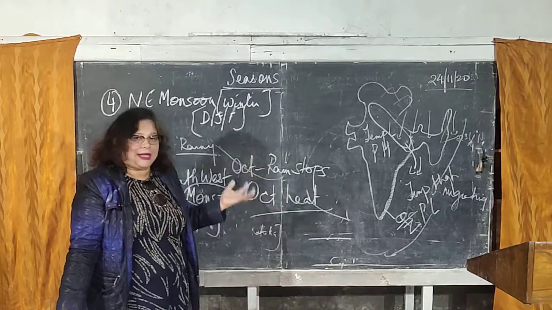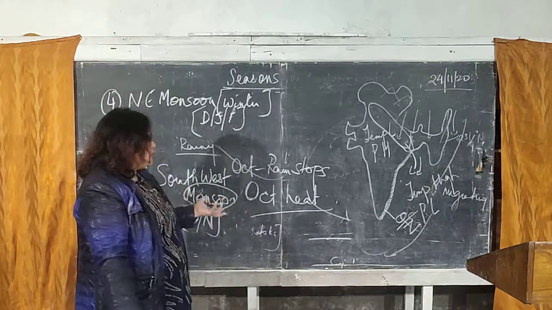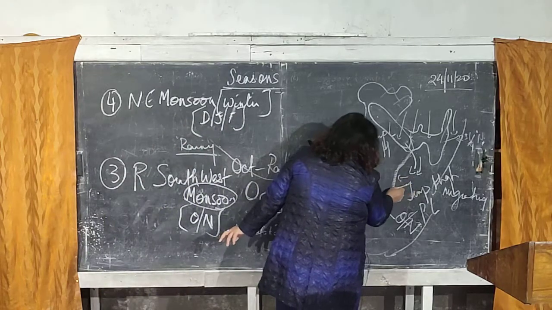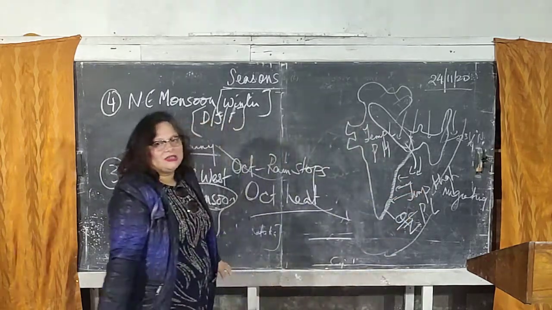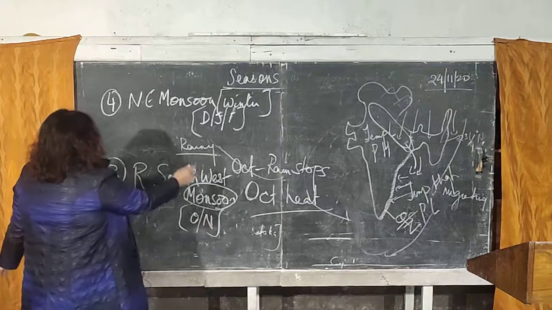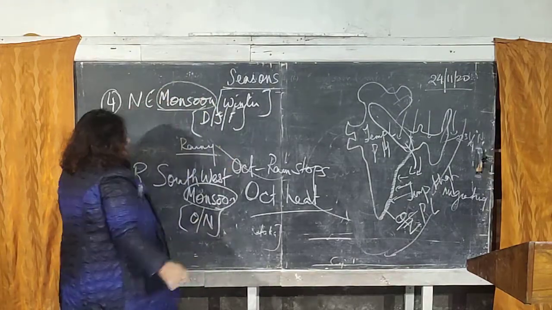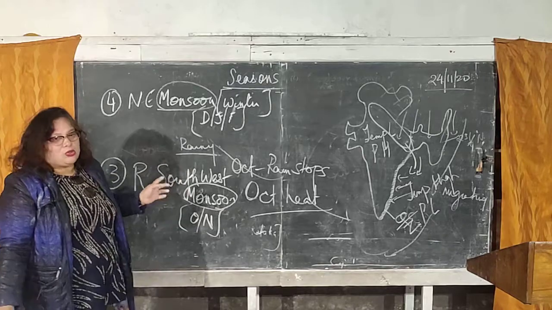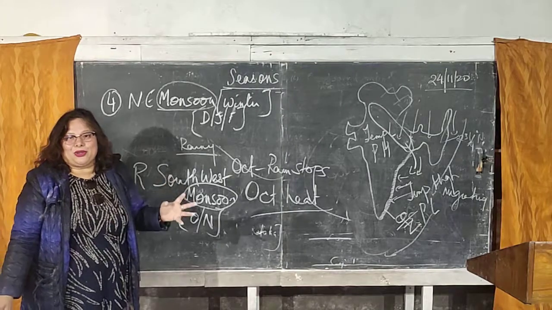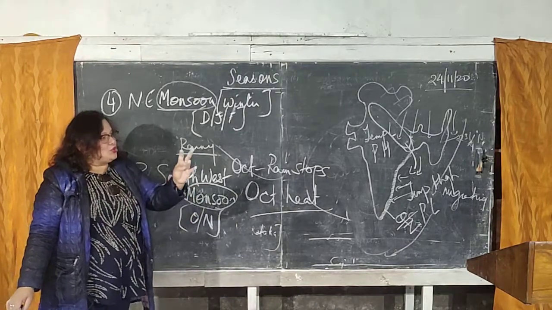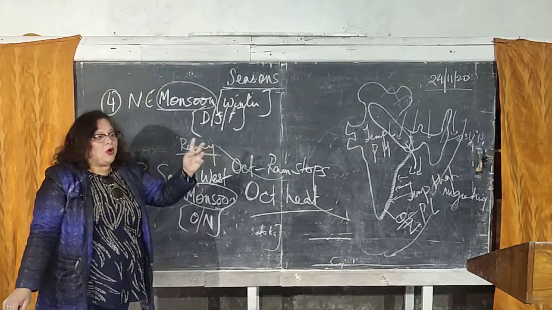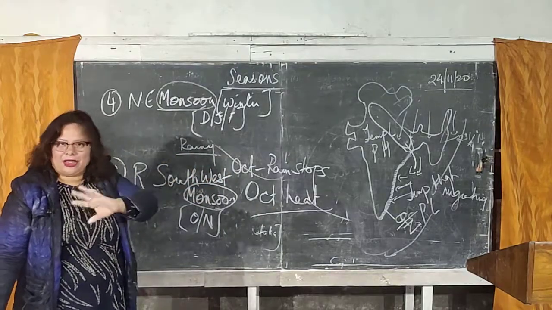Okay, so the moment it enters there, again it picks up the moisture like the retreating southwest monsoon, and that moisture that has been picked up starts giving rainfall to the east coastal plains of our country as winter rain. As winter rain, that is in December, January and February. That is why it is called the northeast monsoon. In other words, the east coastal plains of our country are almost getting rainfall for a period of 8 to 9 months in a year. June, July, August and September, 4 months, continuous heavy showers of rainfall like the other parts of the country. October, November, December, January, slight showers of rainfall here and there.